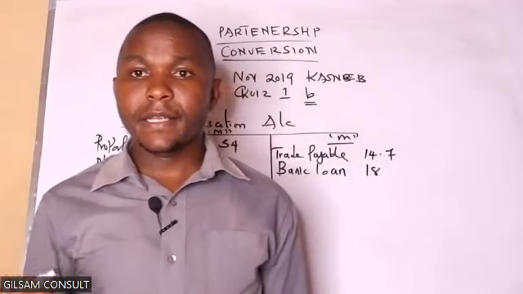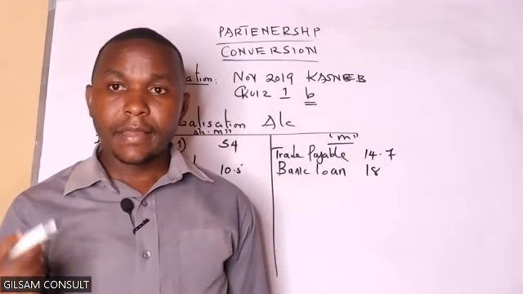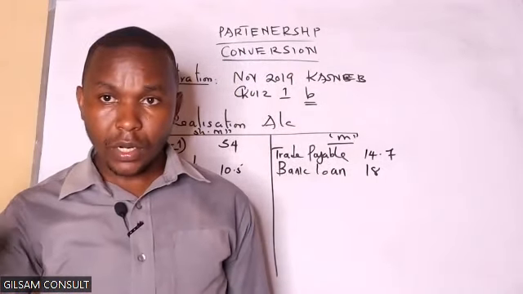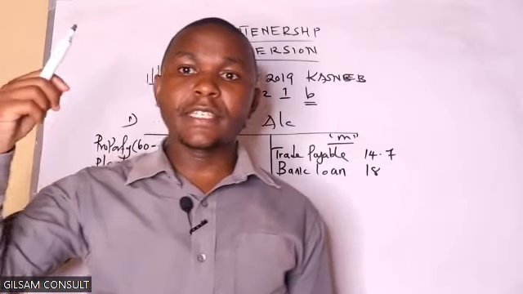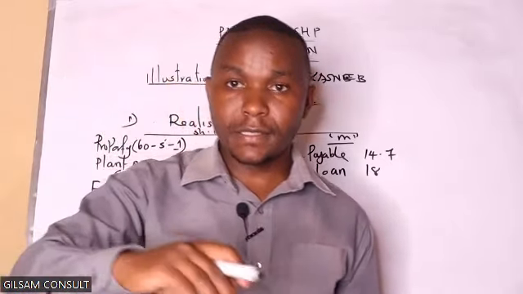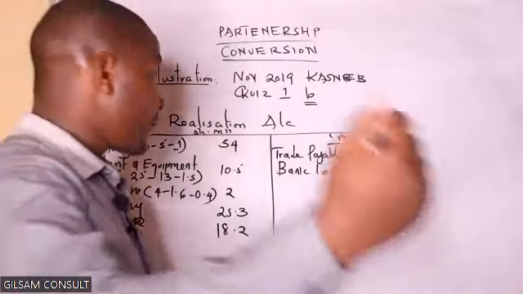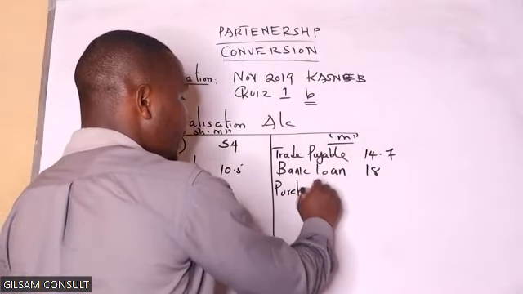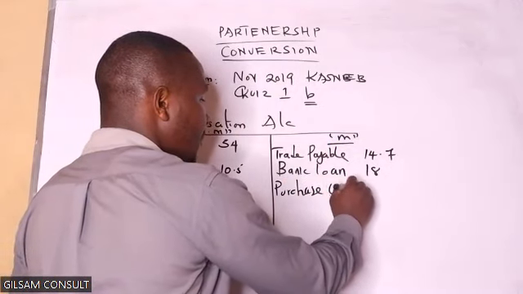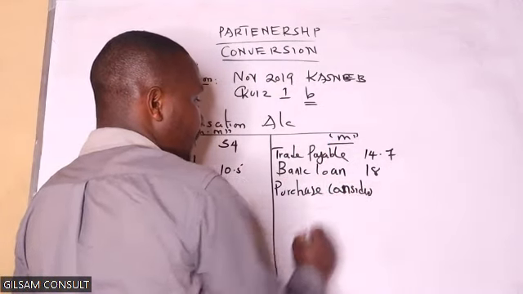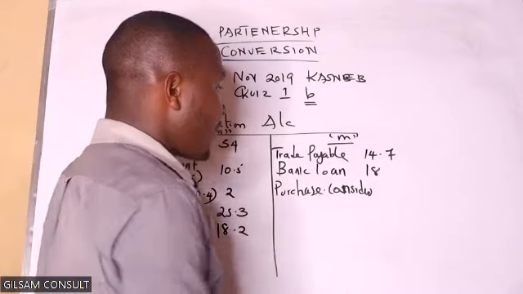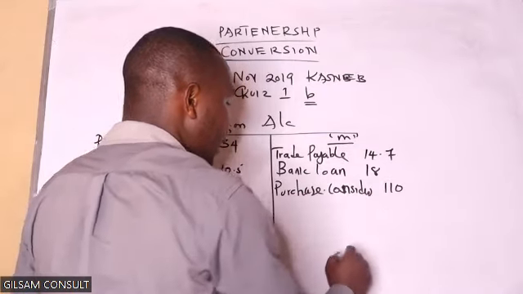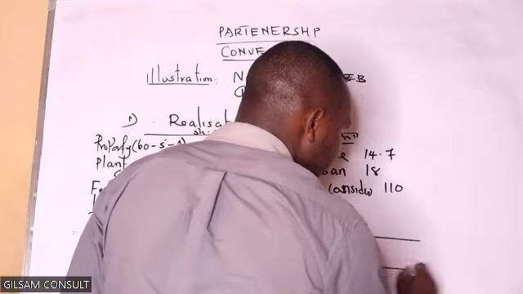You find that in other questions, they give you the partners' capital accounts so that you determine the purchase consideration. That is the balance figure. But for this one, they have given us the purchase consideration. We have purchase consideration of how much? That is 110 million. So we can now balance off this account.